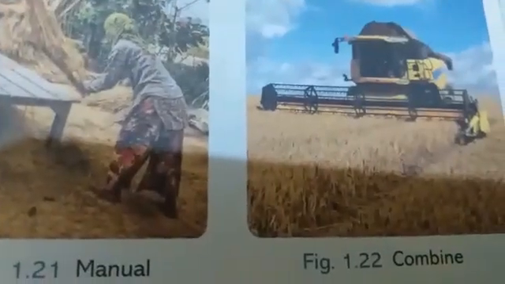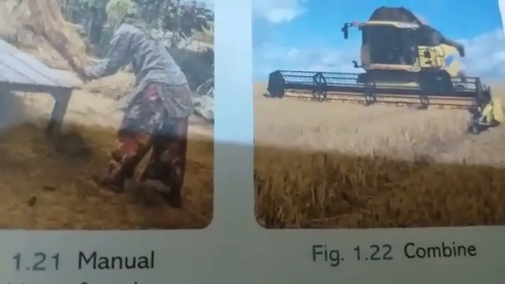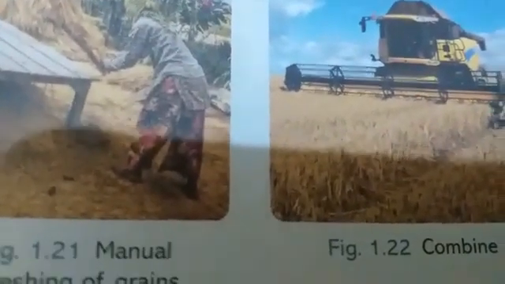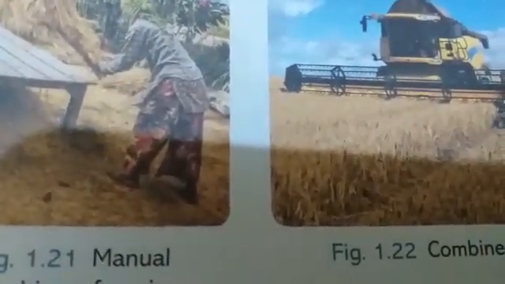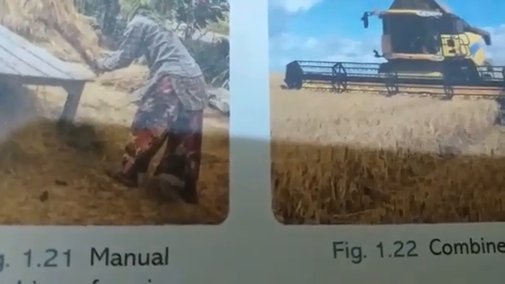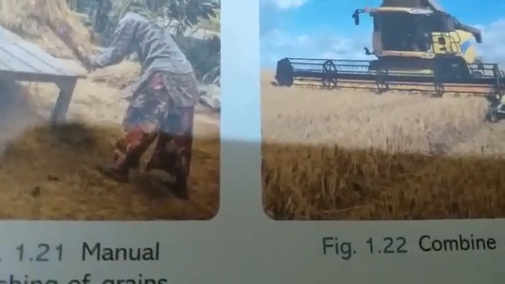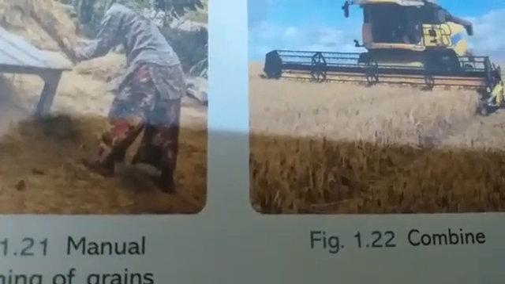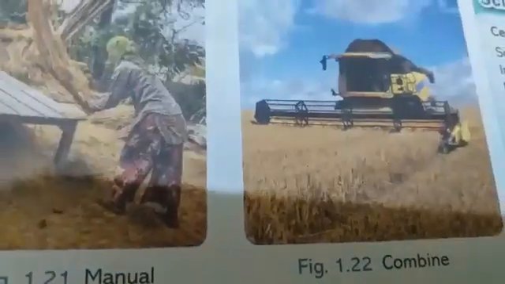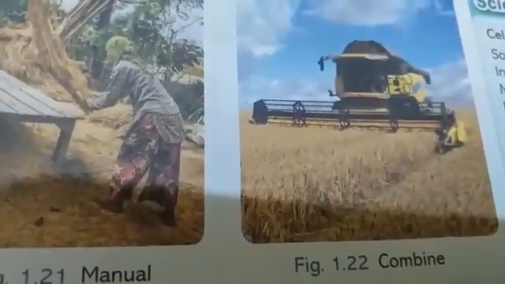Threshing can also be done by animals, like when the buffaloes are walking on them. So it can also be done by animals. Next is a machine, that is thresher, is also used. This is called as combine. It is a machine.